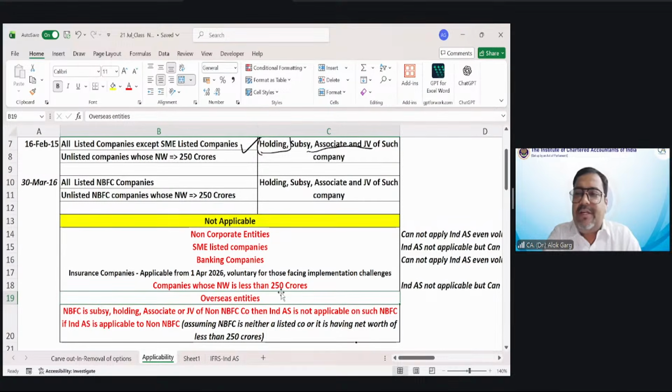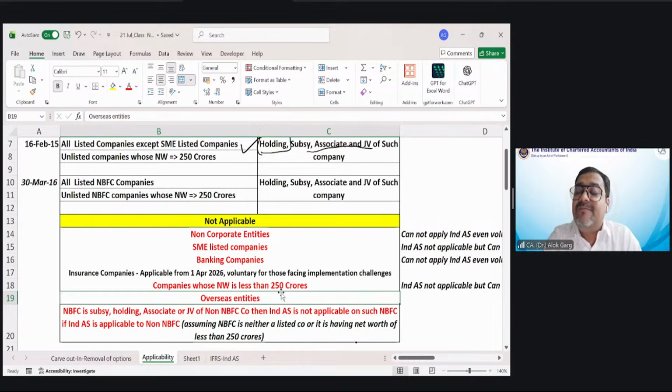Sir, can a non-corporate entity apply even voluntarily? No, it cannot. Sir, can an SME listed company apply voluntarily? Yes. Sir, can a bank? No, a bank cannot apply even voluntarily. Sir, insurance companies, I told you that they have started from 26-27, but of course, if they find it challenging, they can defer it for 1 year. Companies whose net worth is less than 250 crore can also apply Ind AS voluntarily, right?